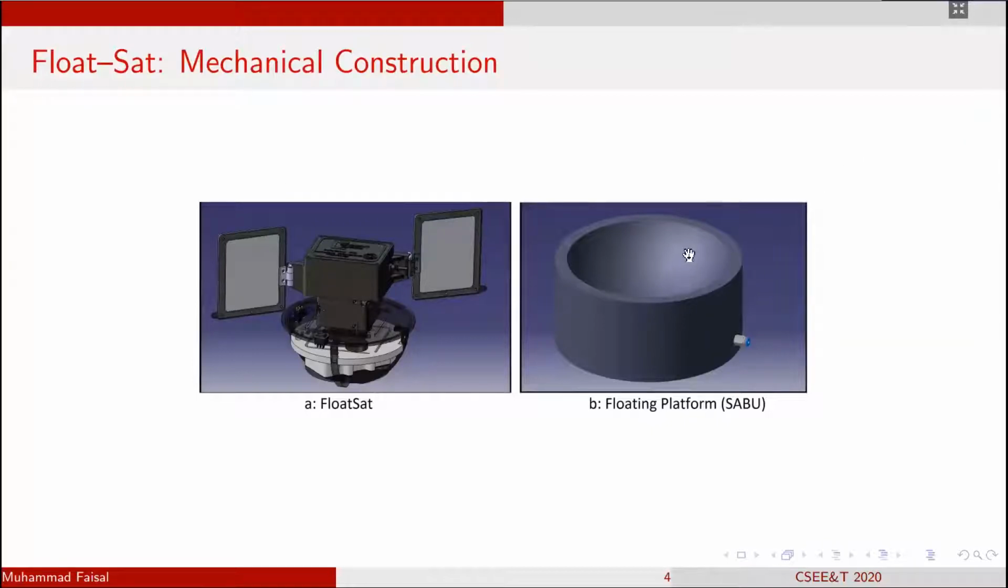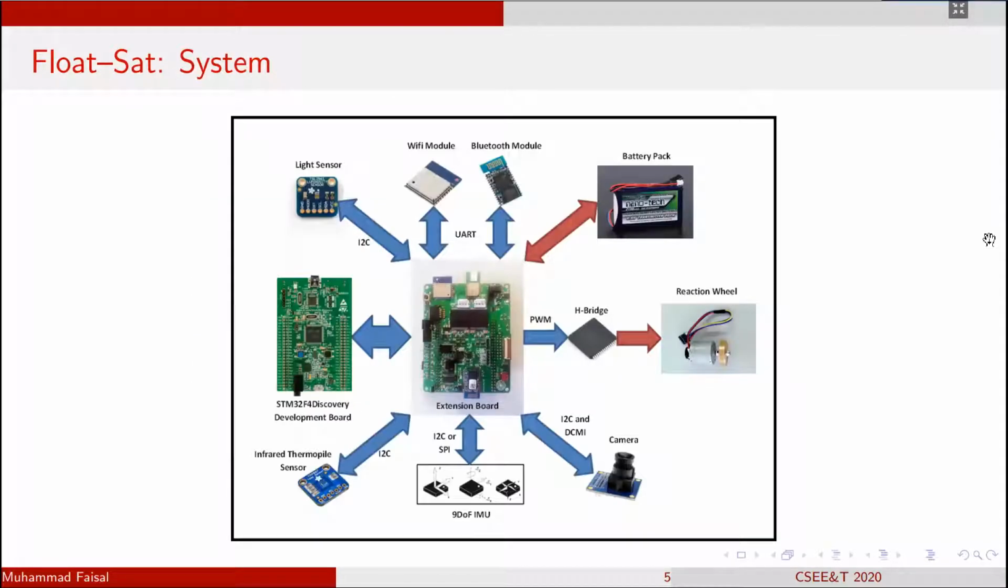The whole structure is placed inside a spherical air-bearing unit where the input is a pressurized air that is passed through this spherical air-bearing unit, which floats the float set, so that the float set can perform its operation. The avionics included is a STM32F4 discovery board, which is based on a Cortex M4 microcontroller, and also there is an extension board which contains all the required sensors for the different operations of the float set.